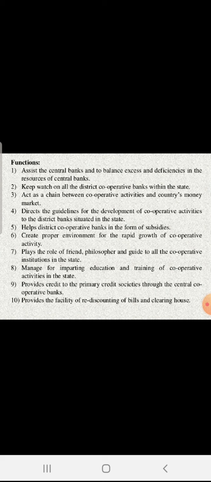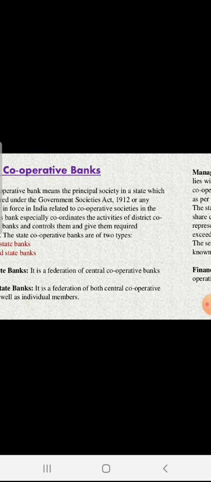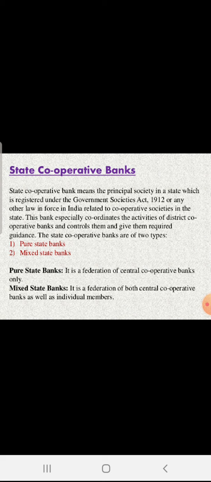These are the regulatory institutions at the state level. So some good points are there, that it acts as a supervisor. They provide financial assistance. So the SCB is the apex institute for cooperatives at the state level. Okay, this is all about the structure of cooperative society.